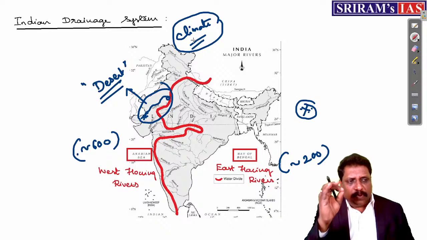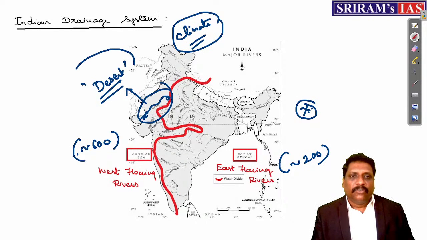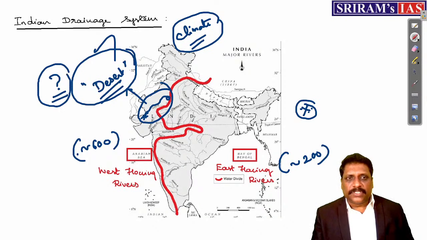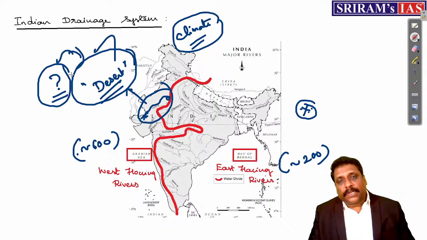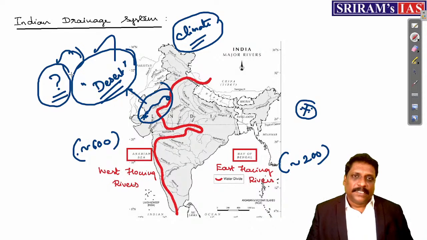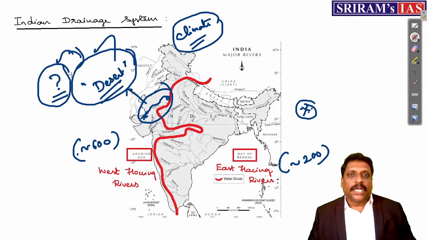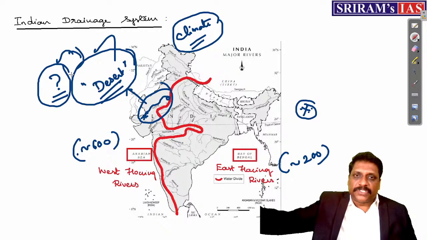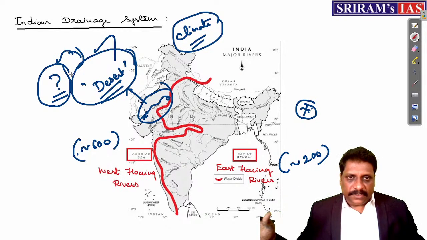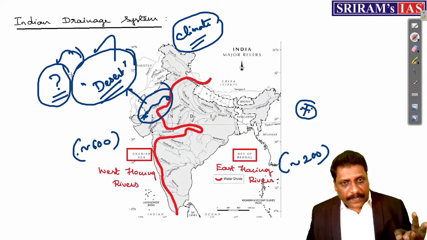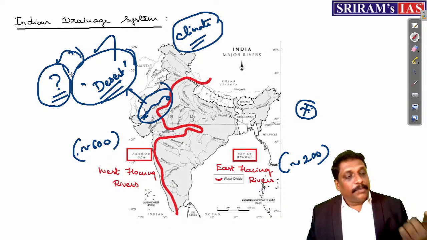But all these rivers, if you ask me what is the commonality, they are flowing through what? Desert. And again, second question, if you ask me, do you mean to say that all the rivers flowing through a desert will be inland in drainage? Not necessarily. Because you would have heard about a river called the Nile River, right? Nile River is a perennial river. But where exactly does it flow? It flows through a desert. It flows through almost the Sudanese desert. It flows through the Libyan desert, or at least the Egyptian desert, and finally makes a delta, right? N number of deserts it flows through. So it is a variation of factors. It can be the prevailing climate, it can be the volume of water it is carrying, or it can be the loss of gradient also.